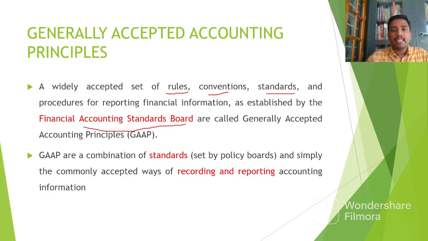We know that in the entire world there are different forms of accounting standards. So there should be uniformity in recording all the transactions. To record all the transactions in a uniform way, there is a certain set of rules, conventions and standards, and that is known as generally accepted accounting principles. This is to be followed by all accountants while preparing their books of accounts.